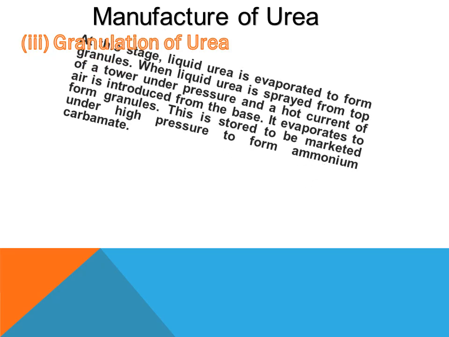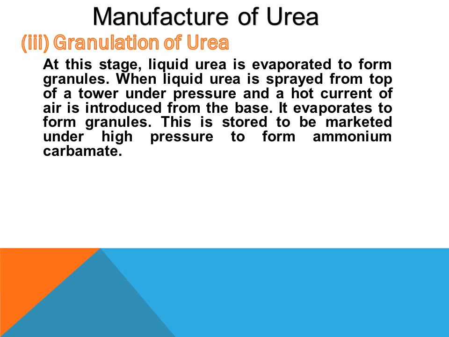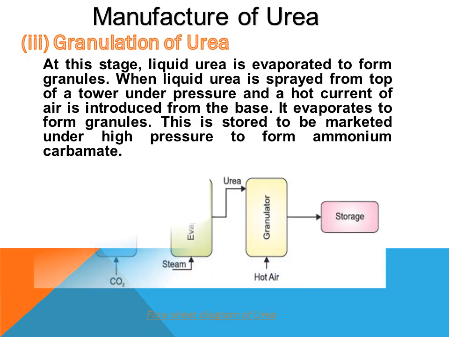Now this urea is in liquid form and we want to get its granules. For this you have to pass the liquid urea from the top of the tower and hot air from the bottom, and at a certain stage both will encounter each other and it evaporates to give you small granules. After that you have to store it with better packaging and then sell it in the markets.